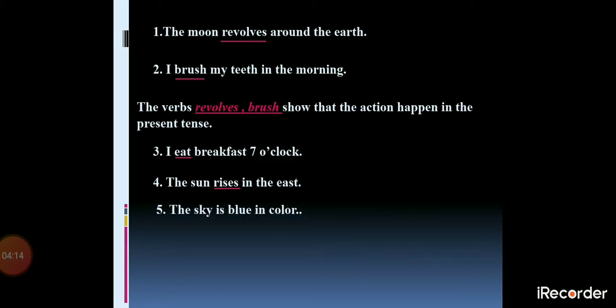Now just have a look at the fifth sentence. The sky is blue in color. Now in this sentence, it's a fact. We know it's a fact that the sky is blue in color, right? So here in this sentence, is is our verb.